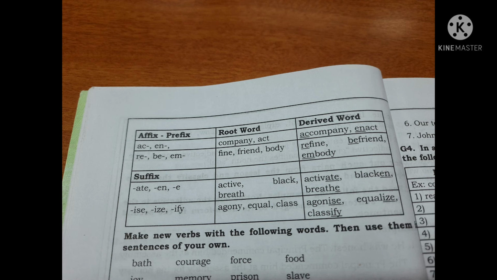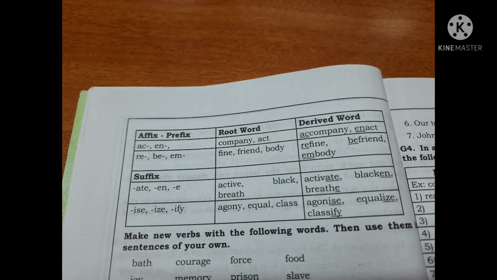Let's move on to the suffix. ATE, EN, E are the suffixes that are given. And the root words are active, black, breath. So when we derive words from them, we get activate, blacken, breathe.